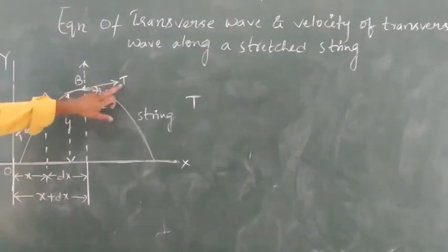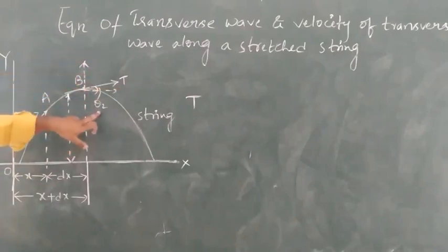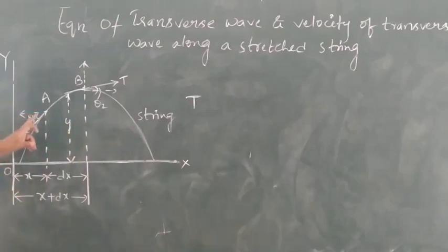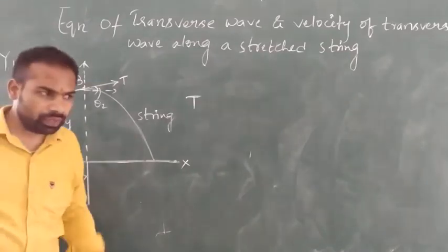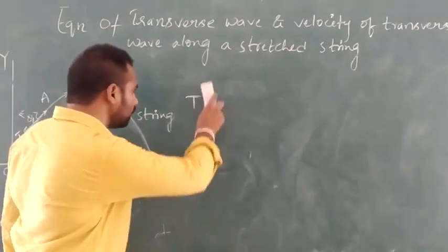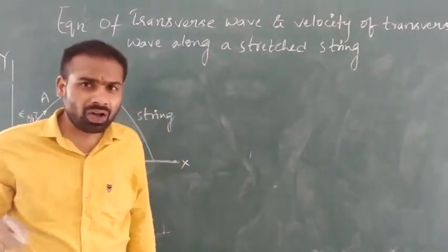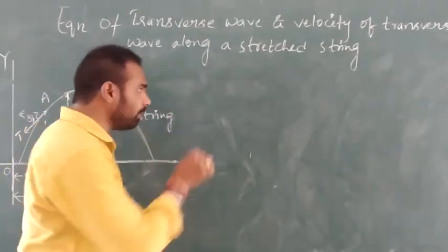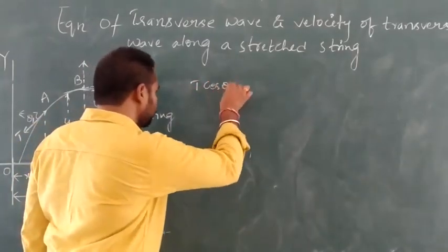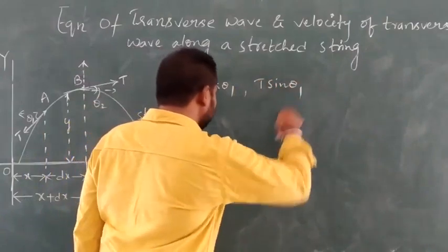Here the tension T at point B makes an angle theta 2 with the x-axis, and the tension T at point A makes an angle theta 1 along the x-axis. The components of this tension along the horizontal direction are T cos theta 1 and along the vertical direction T sin theta 1.